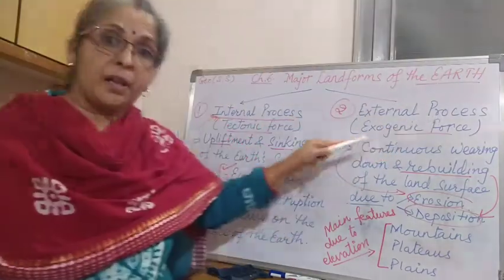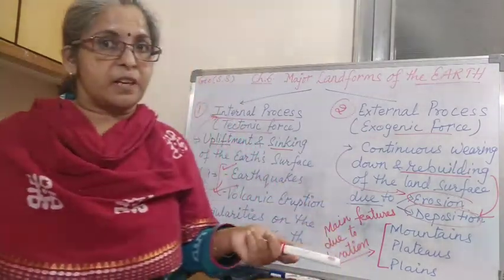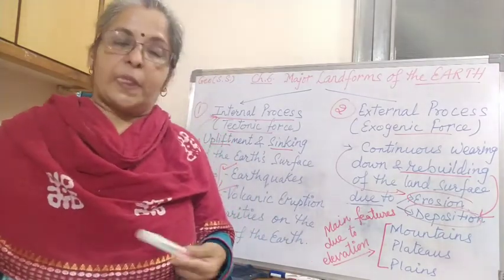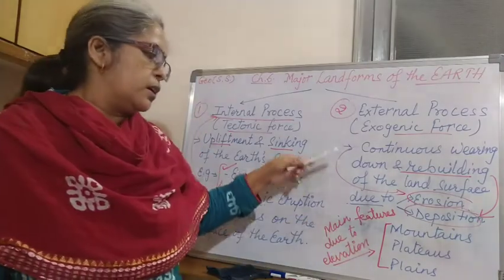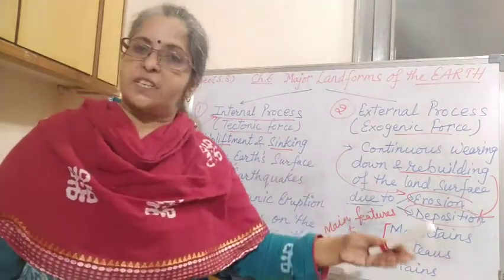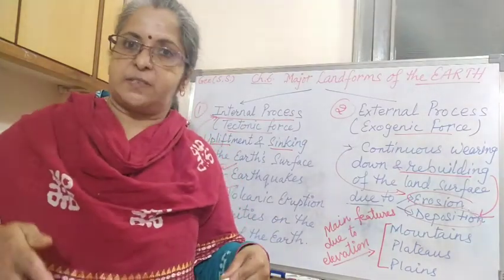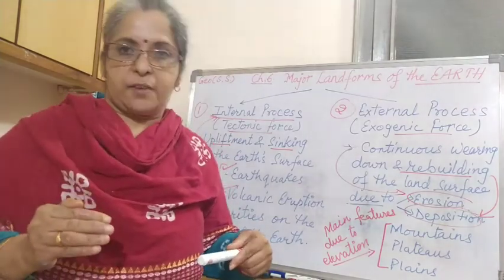Now here we are not talking only about your country India, about the physical features, we are talking about the whole world. So in the next session we will continue with the important features, mountains, plateaus and plains, their types, their features and their importance in our life also.